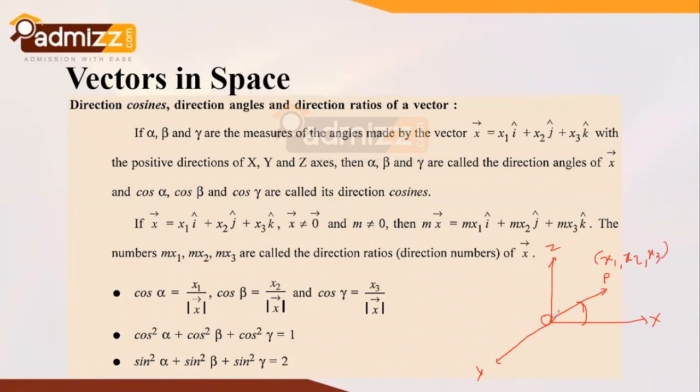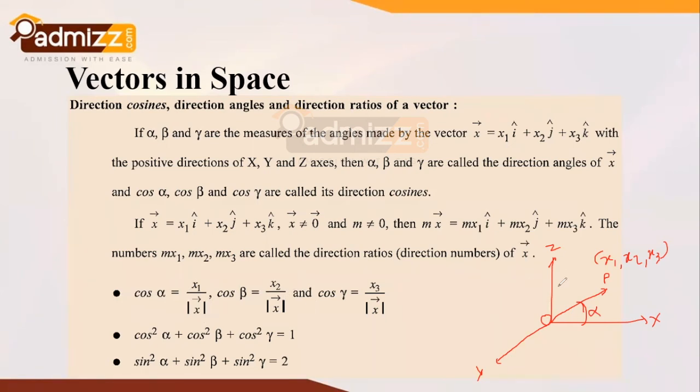I cannot draw this properly since it is 2D, so just imagine that OP vector is positioned out of the screen, and the angle traced between OP vector and OX has the value cos alpha. This is the direction cosine, given as x1 upon modulus of vector x.